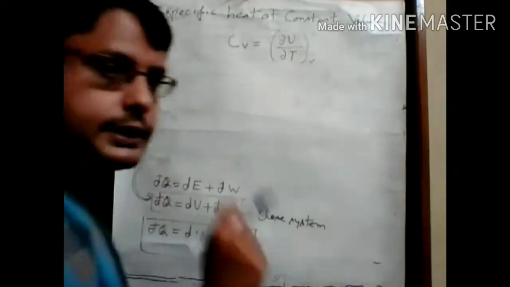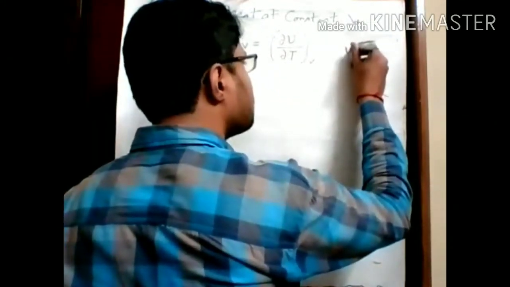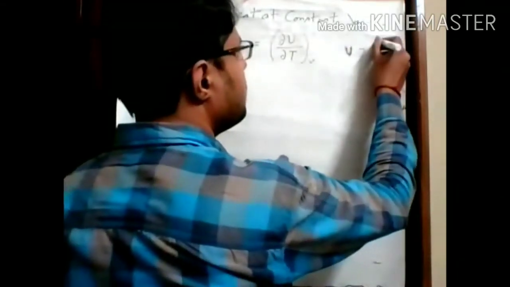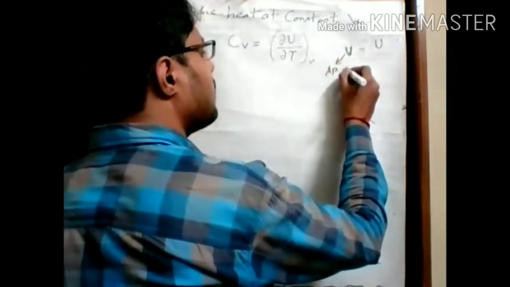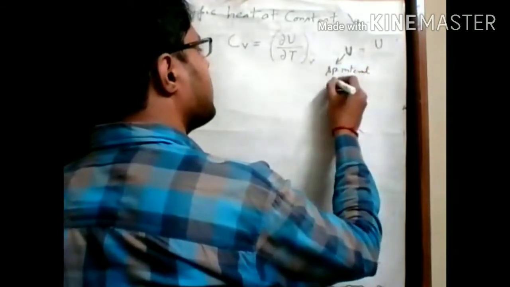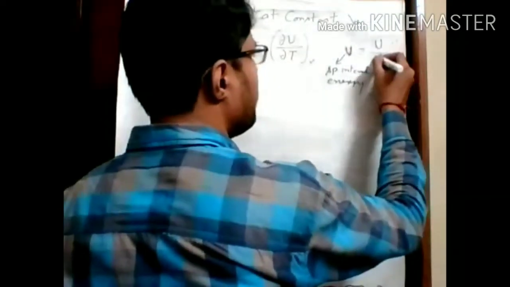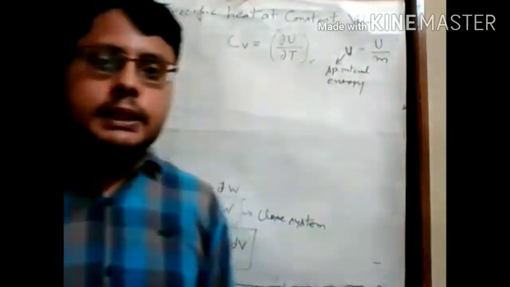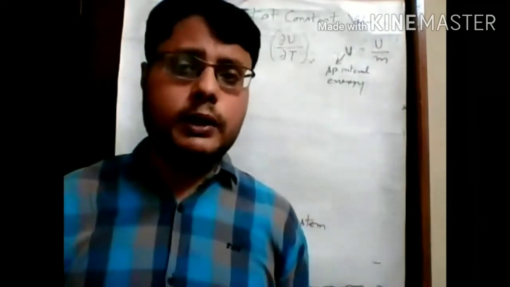Another important thing is that if you use this small u term, that means specific internal energy. Specific internal energy means capital U upon small m. All the properties represented with small letters of the English alphabet represent specific properties.